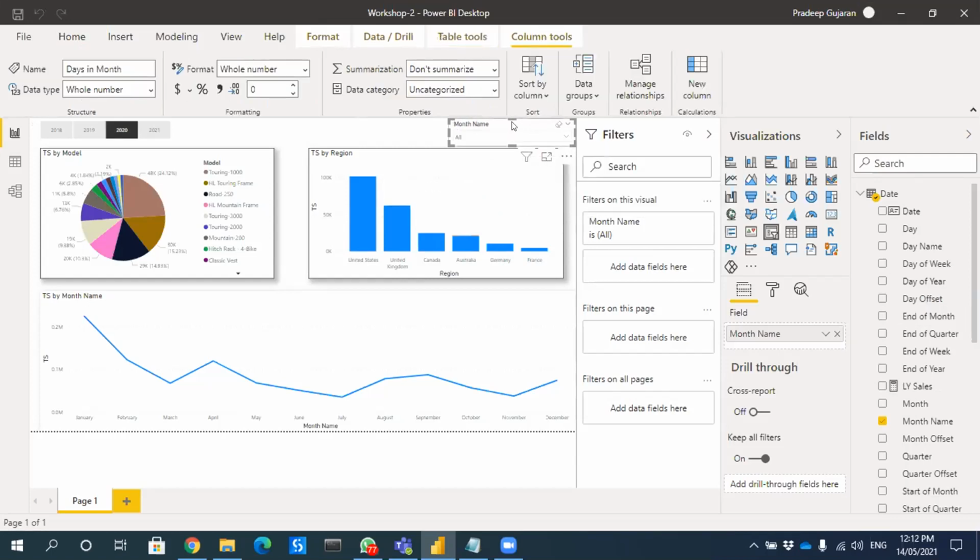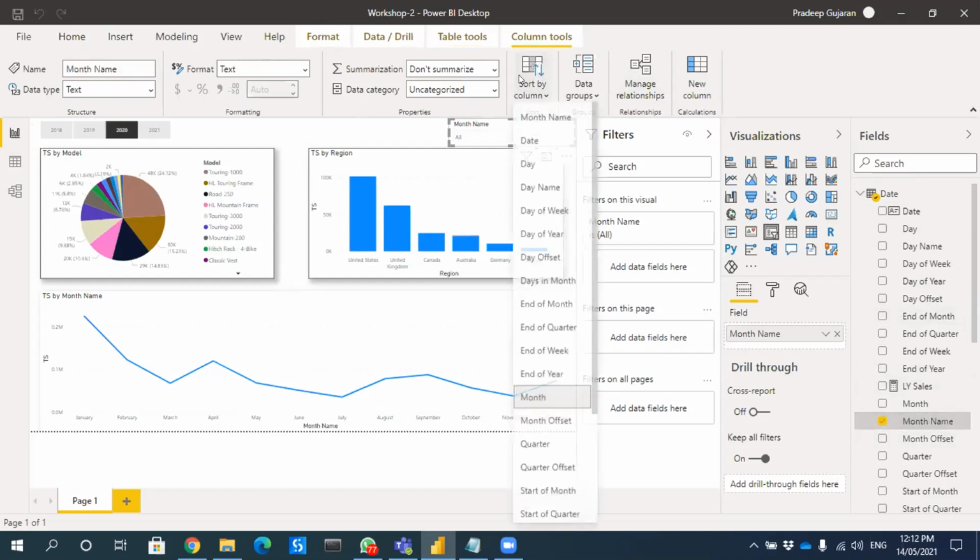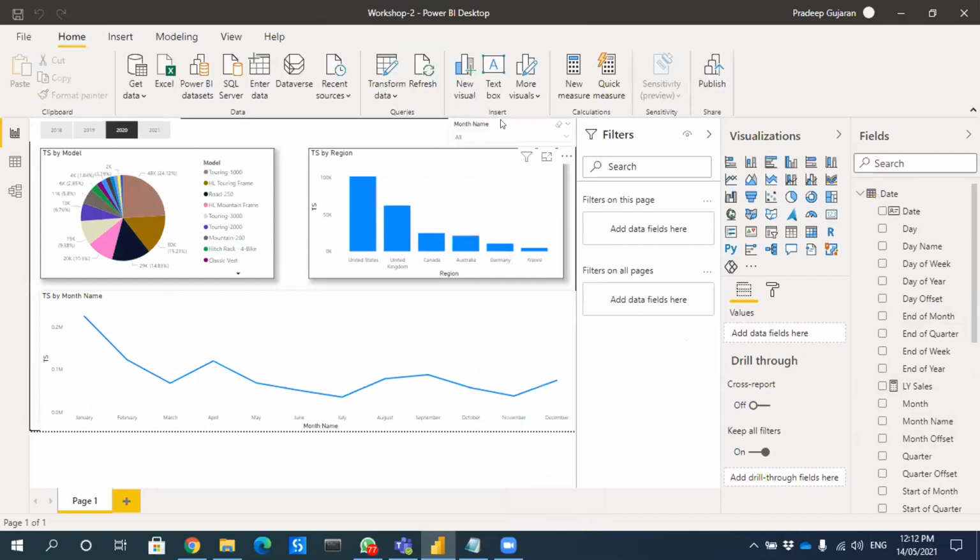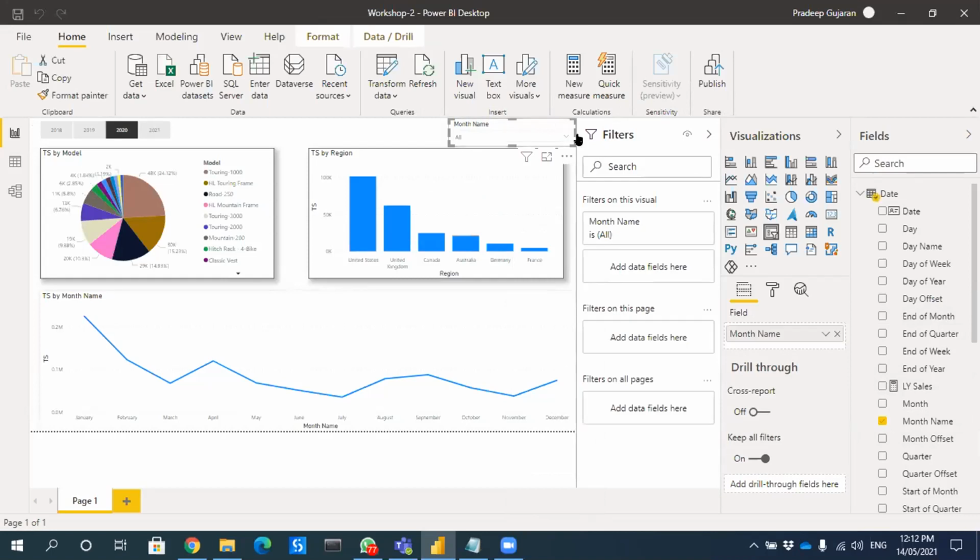Okay, I understood. For that, once you select month name, go to the sort column, then select the month. Let me try.